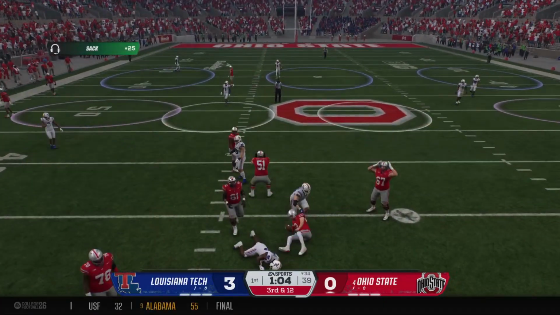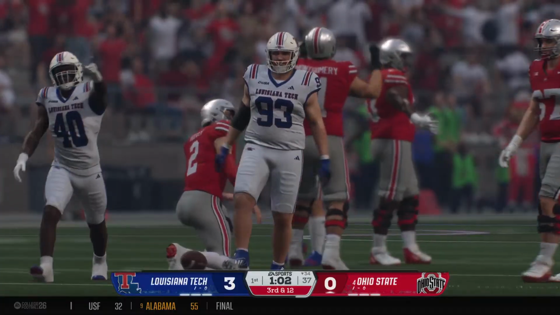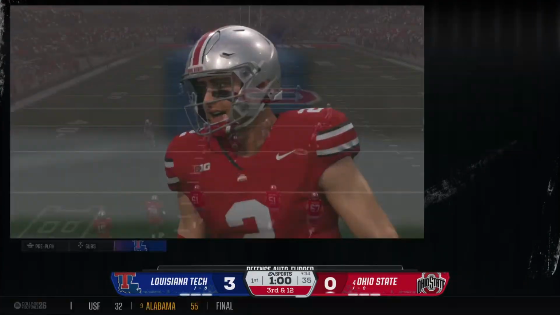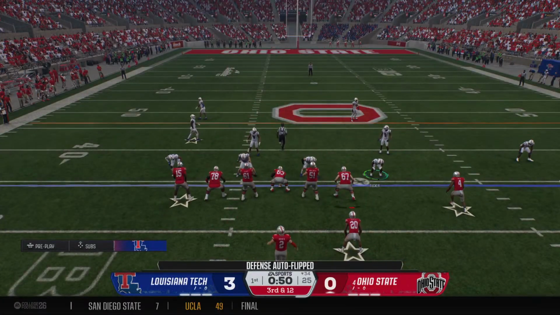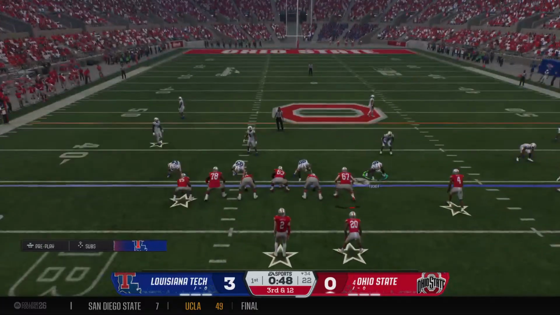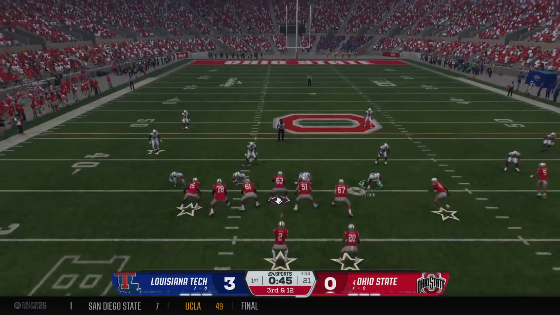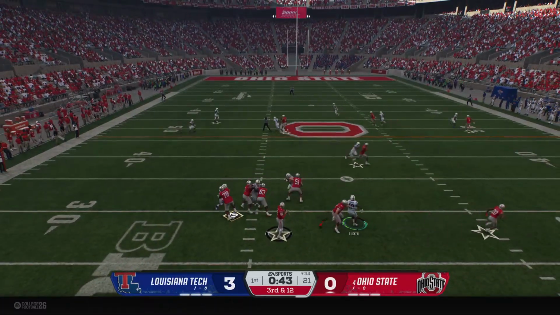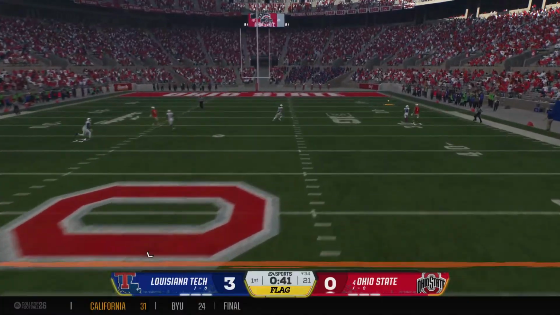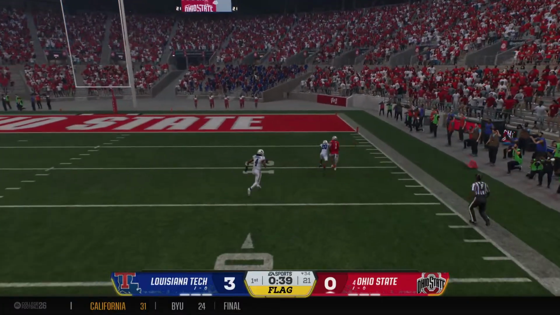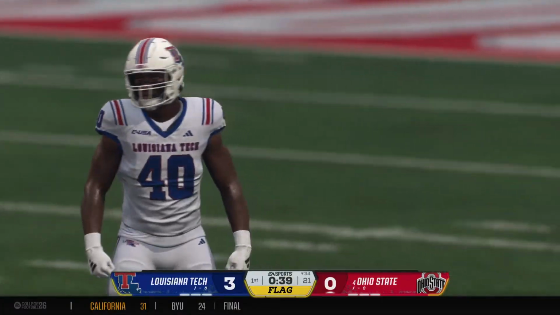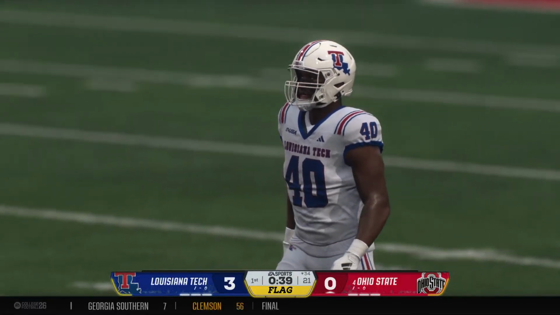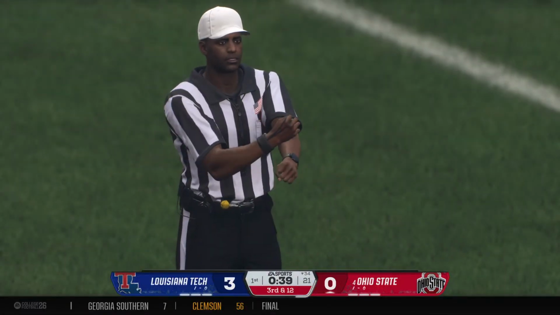Time running out, and he goes down at the 34. And the defense gets a sack, and that's going to be the big determining factor in this football game. A week ago, he only got sacked 1 time. They've already got him on the ground. If they want to win this football game, he's going to throw deep right side. And that deep shot's going to wind up incomplete, but we do have a flag on the field. Let's see what the official says.